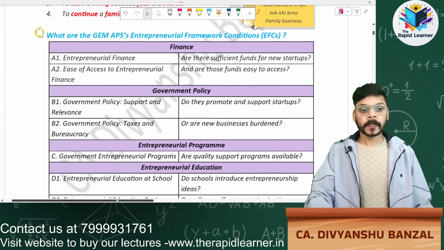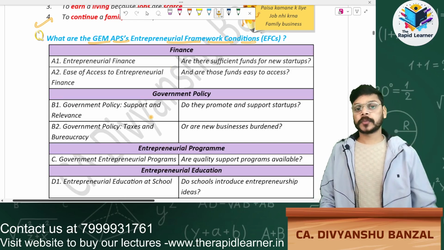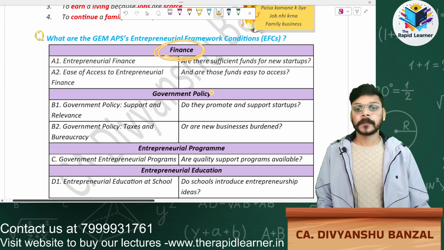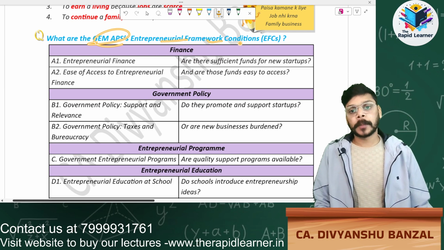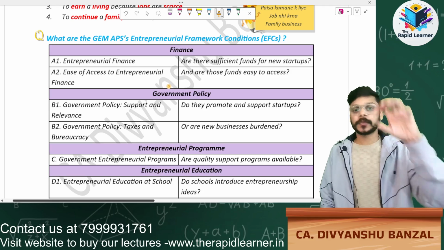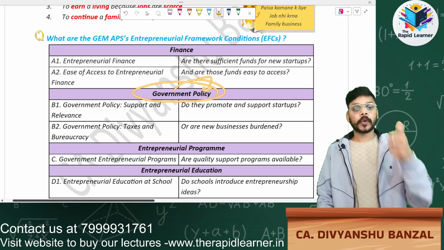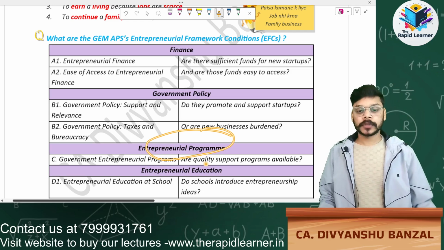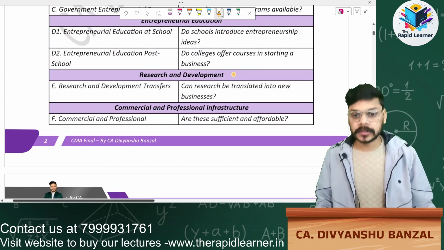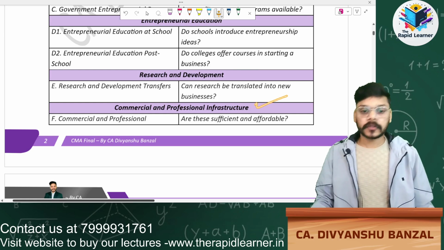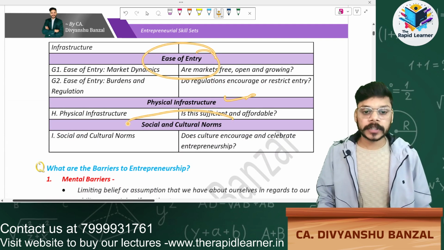Next question. What are the GEM ASP's entrepreneurial framework conditions? First one is finance, we have to arrange the finance. Then government policies, then entrepreneurial programs, then entrepreneurial education, then R&D, research and development, then commercial and professional infrastructure, then physical infrastructure, then ease of entry, then social and cultural norms.